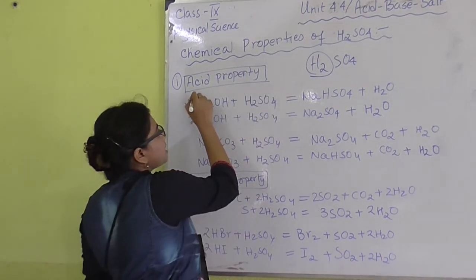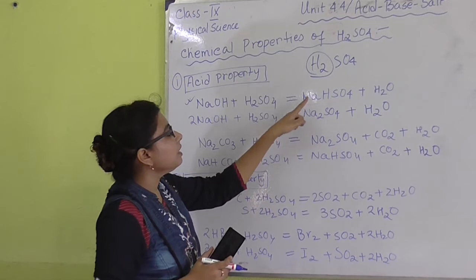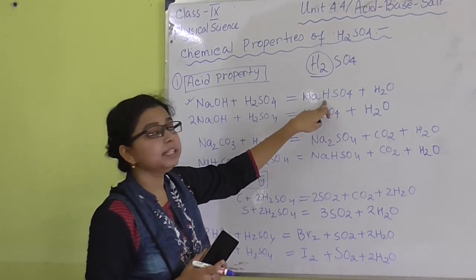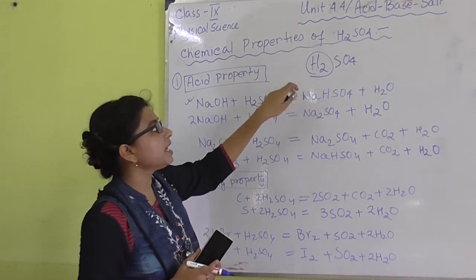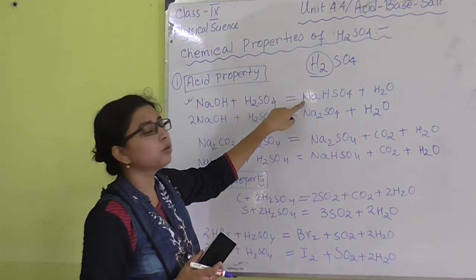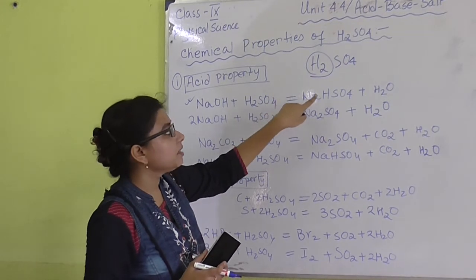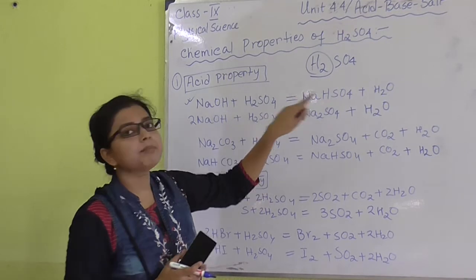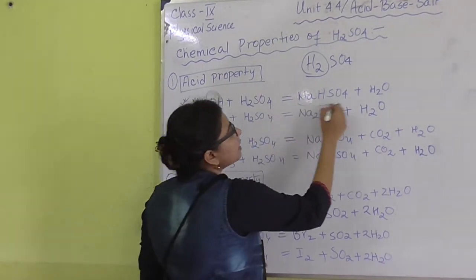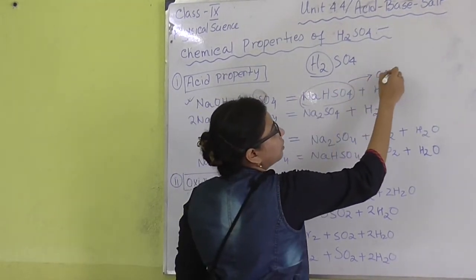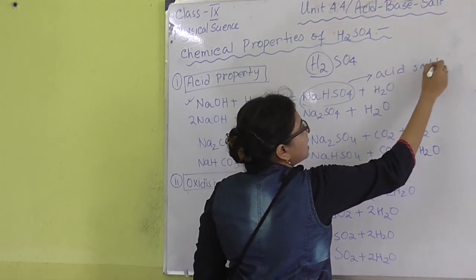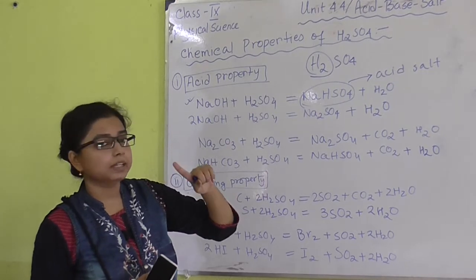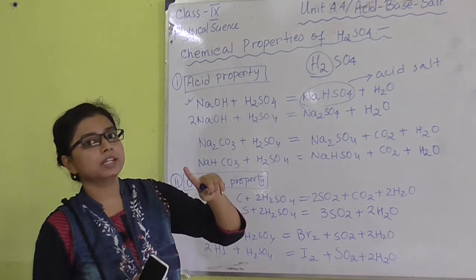In the first case, as we can see, one hydrogen atom is present within the salt and another hydrogen atom is replaced by the sodium atom. That is why the salt is sodium hydrogen sulfate, or sodium bisulfate, and this is a type of acid salt, as within the salt there is one acidic hydrogen atom.